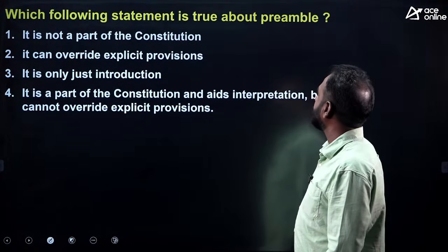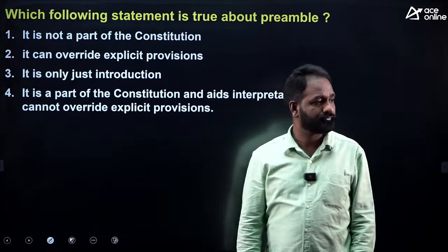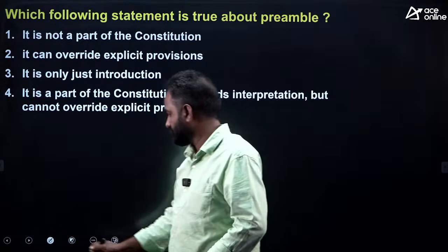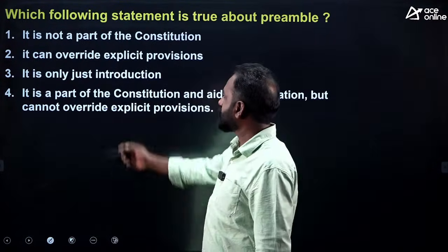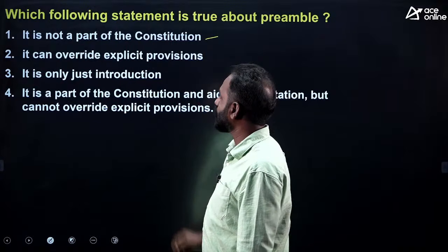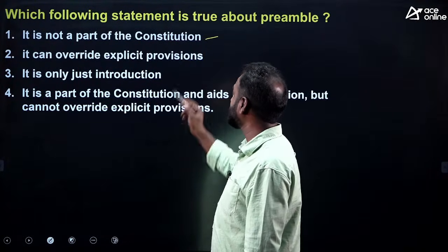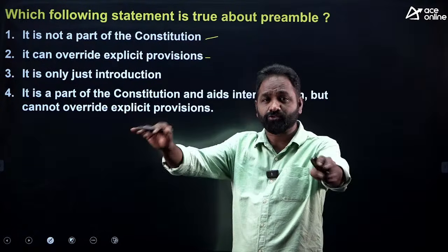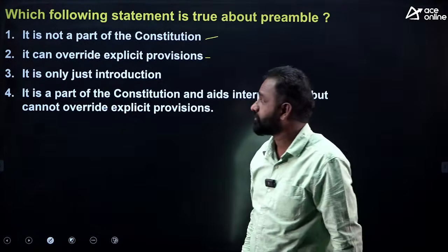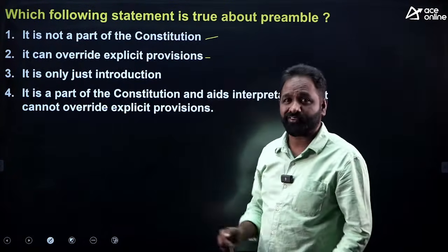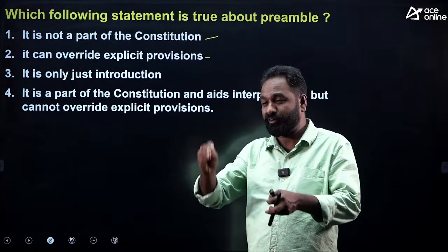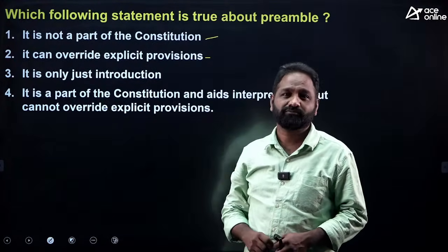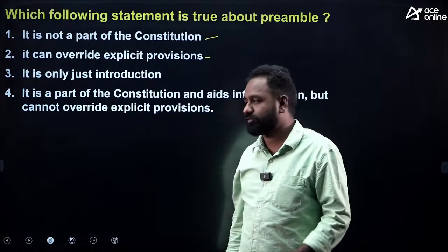Okay, which of the following statements is true regarding the preamble? It is not part of the Constitution. True or false? It can override express provisions. Whatever is inside the Constitution, Article 1 to 356, whatever the articles mentioned, can the preamble override it?